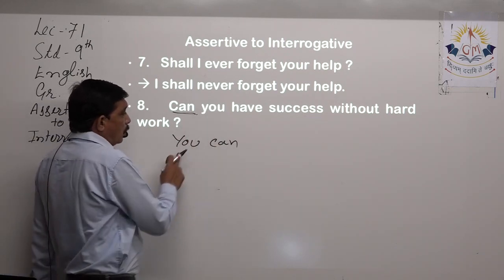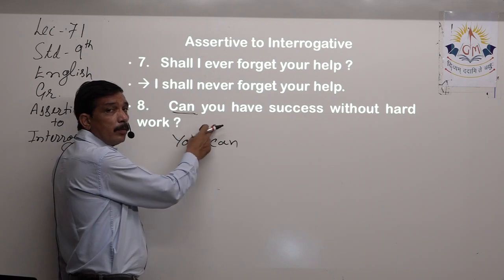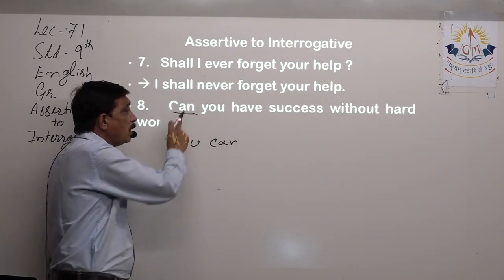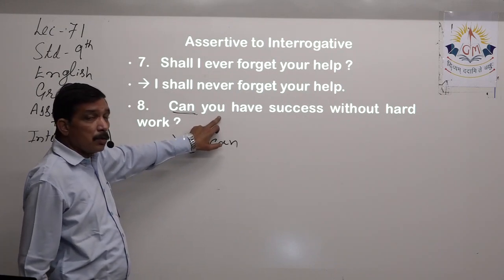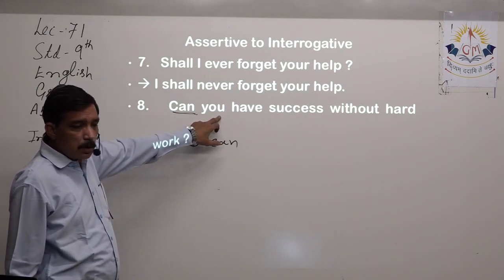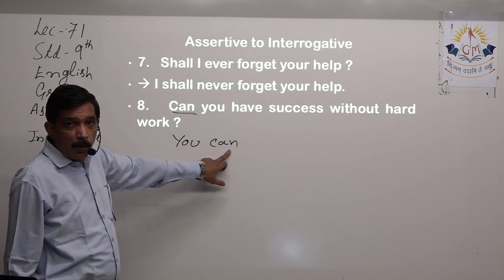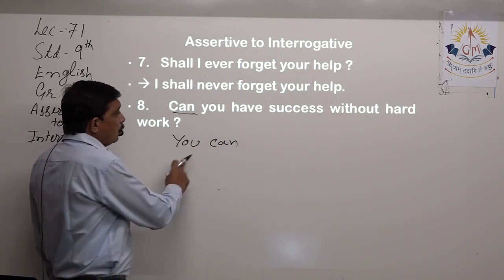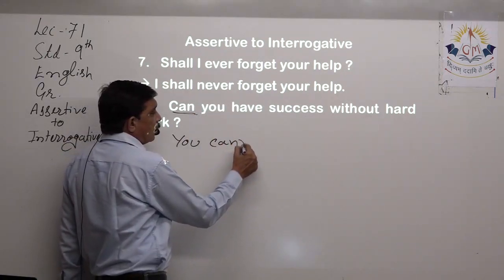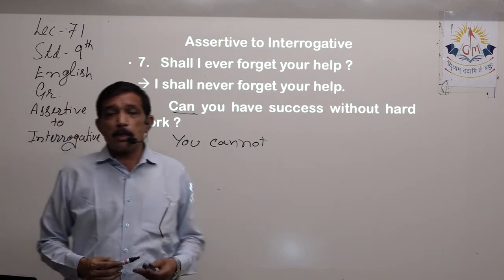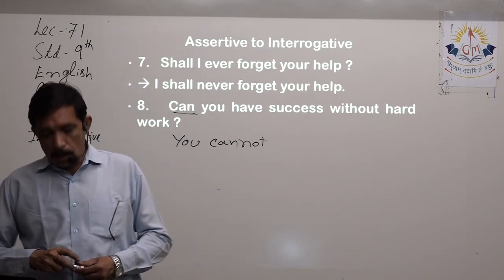In a question the helping verb or modal will be in the front followed by the subject. So when you are transforming to assertive, you put the subject in the front followed by the helping verb or the modal. So you can, negation is not there, so you cannot. Rest of the sentence falls as it is without any change, right?